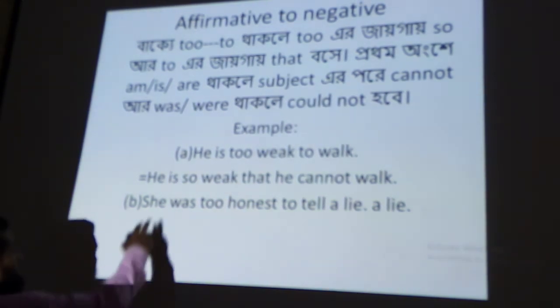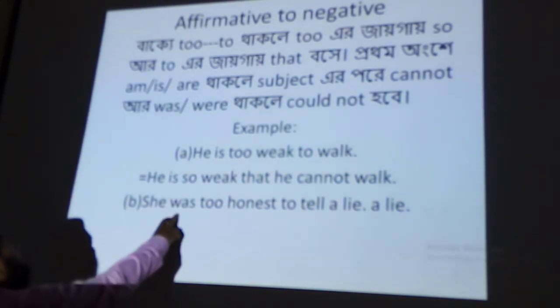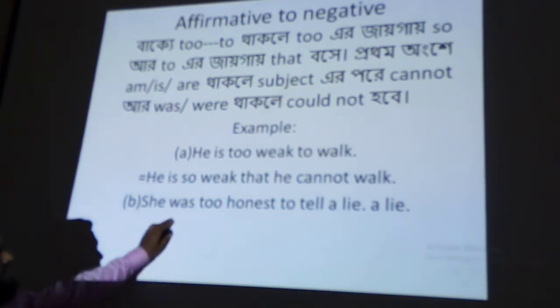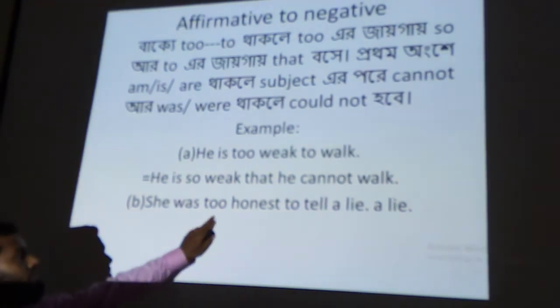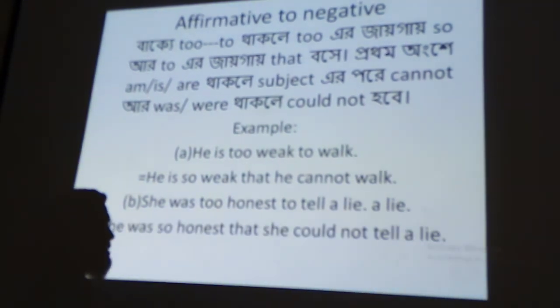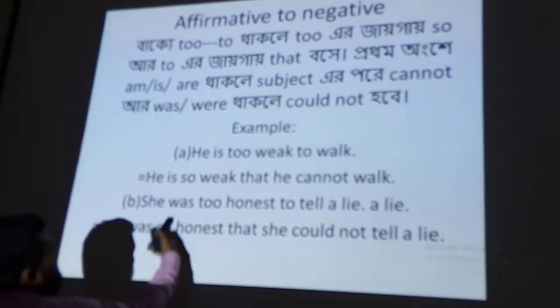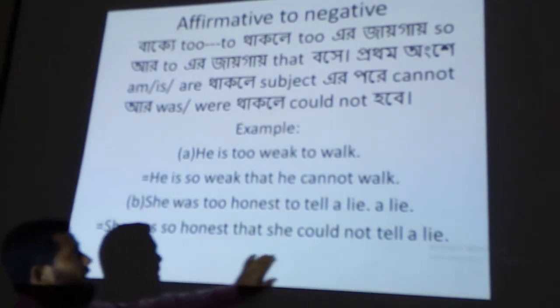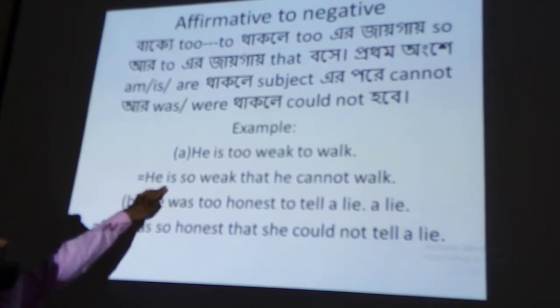In the first sentence there was "was." So she was so honest that she could not. As there is "was," I have written "could not." And in the first sentence with "is," it is "cannot."